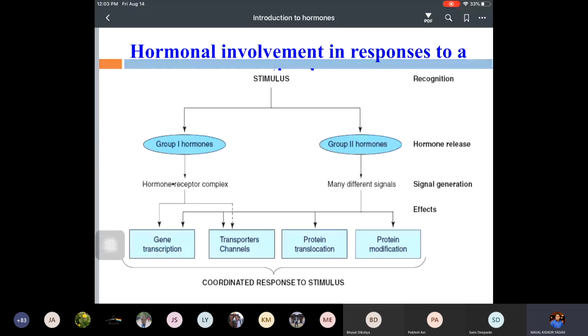So it can cause gene transcription, transporter protein modification, the transporter proteins and ion channels either closing or opening, protein translocations, and protein modifications. So for all this, what you need first is the recognition, second is the hormone release, third is the signals, and fourth one is the effects. Okay, fourth one is the effects. So the stimulus is very important for hormone actions; which hormones to release is decided by the stimulus.